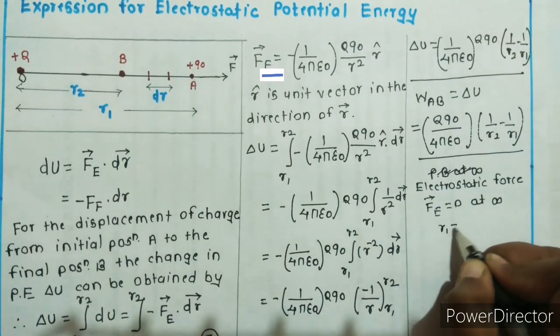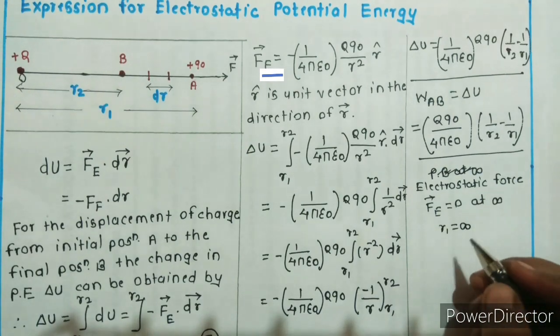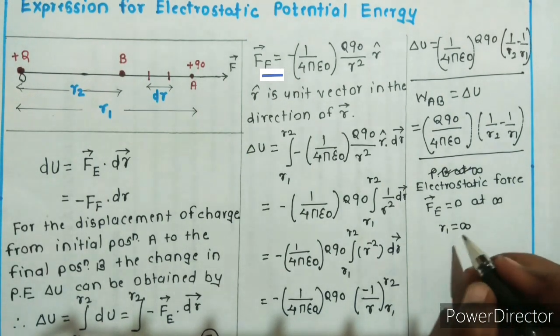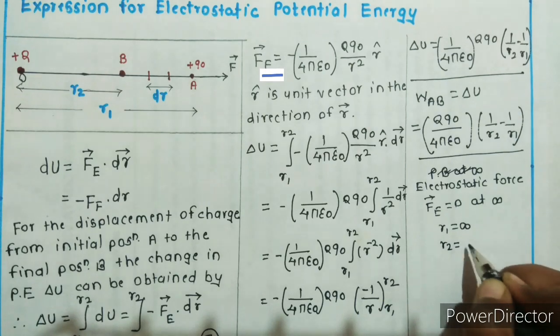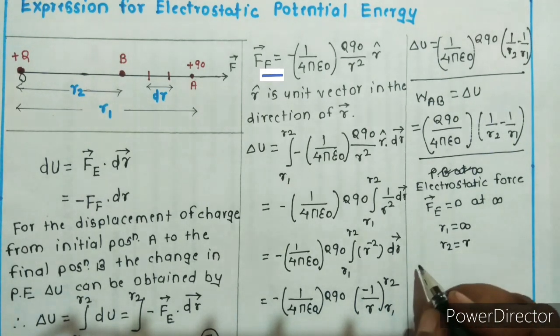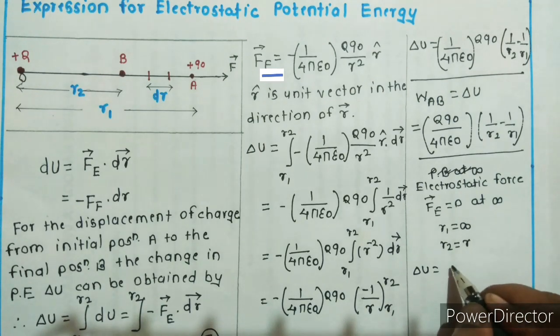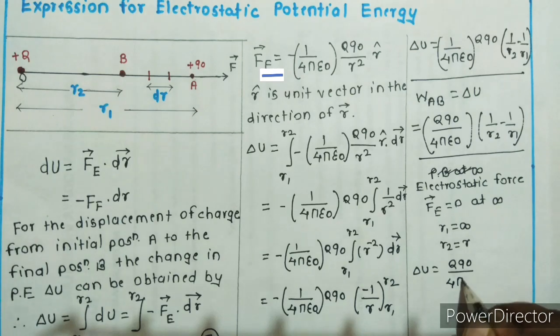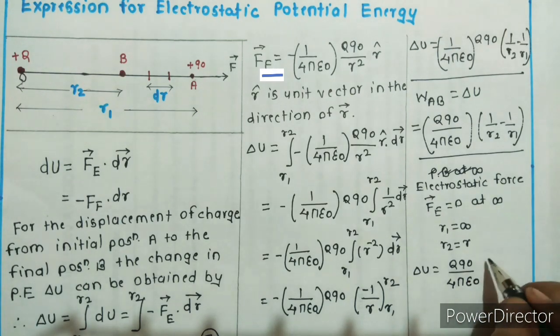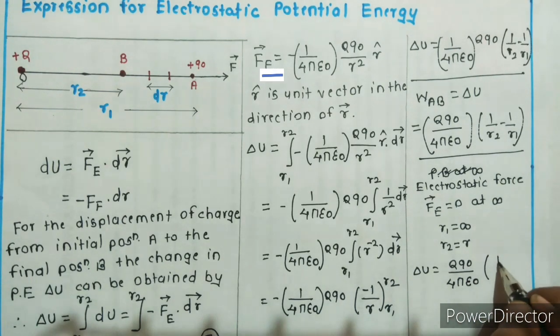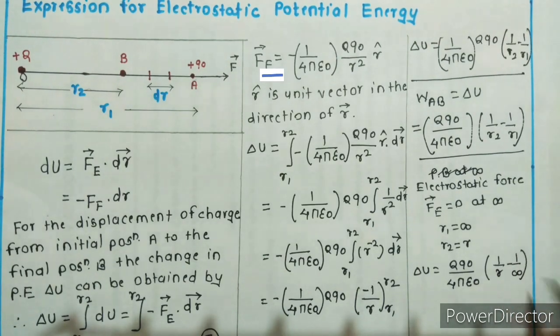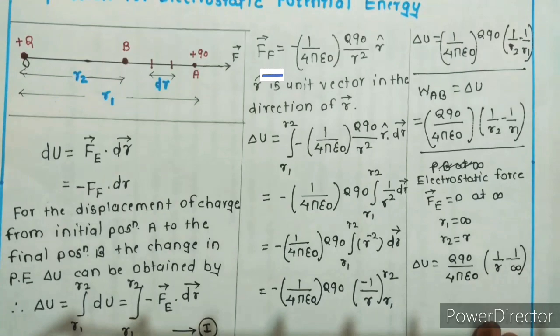R1 becomes infinity and R2 is equal to, suppose, R. Then the above equation becomes delta U is equal to what? Q Q0 upon 4 pi epsilon 0 times 1 upon R2, that is 1 upon R, minus 1 upon infinity.